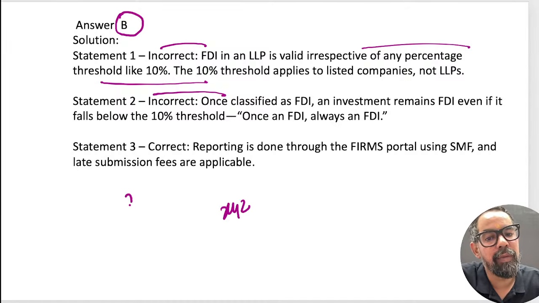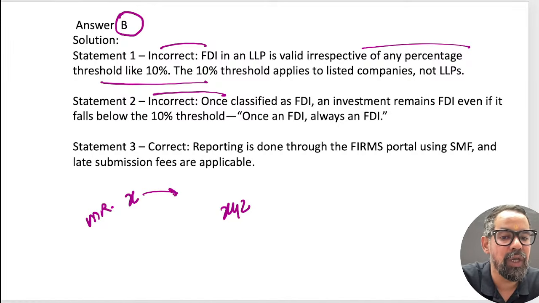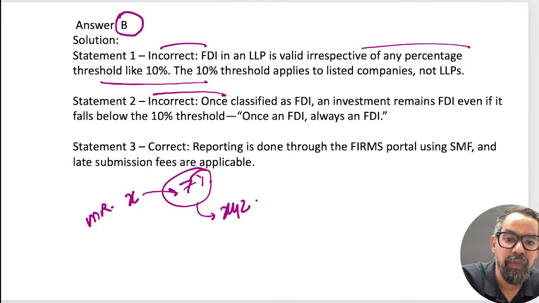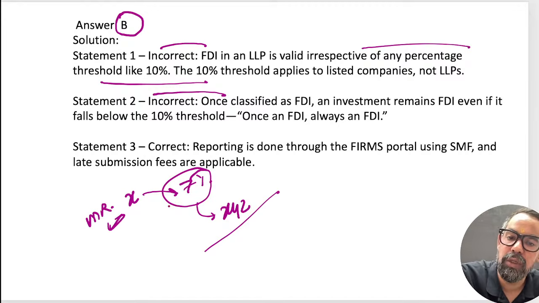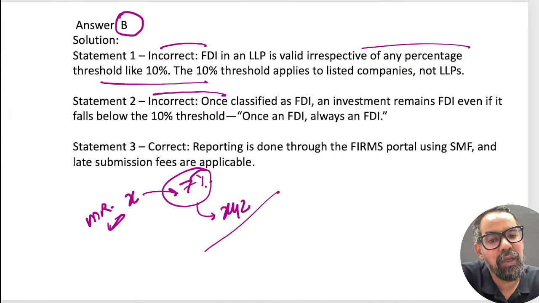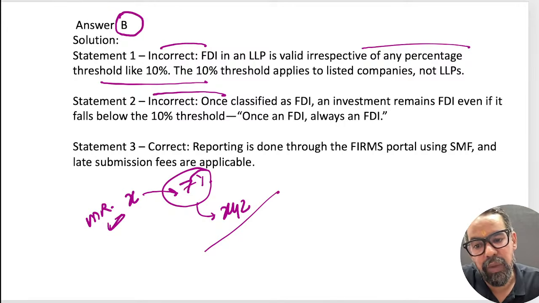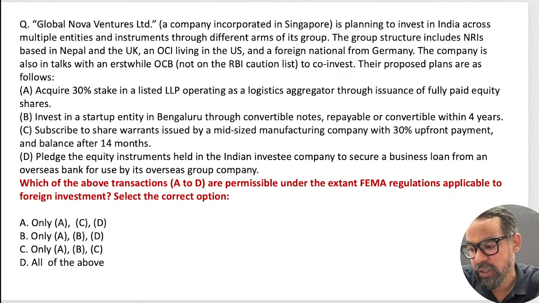there is an investor called Mr. X having a stake of 7%. This company was unlisted at that time. Later, after 6 months or 1 year or 2 years, this company got listed. But let's say the ownership of X is 7% only. So now the question is, does X need to increase the ownership from 7% to 10%? Answer is no, because the case is once in FDI, always in FDI. Please do remember this. Okay, chalo. Next one, guys.